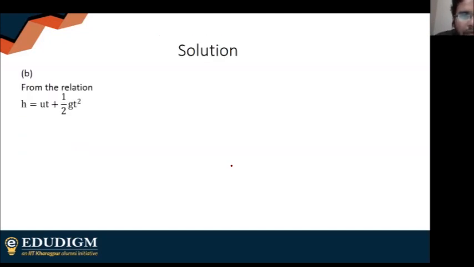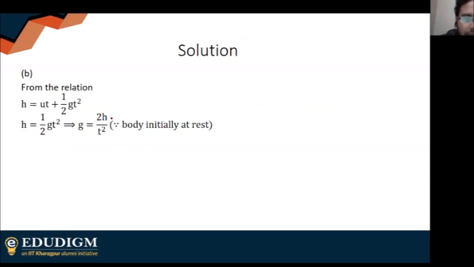So simply, I use the relation H is equal to UT plus half GT square. Initially the body was at rest, so U is 0. I get H is equal to half GT square. G is given as 2H by T square.